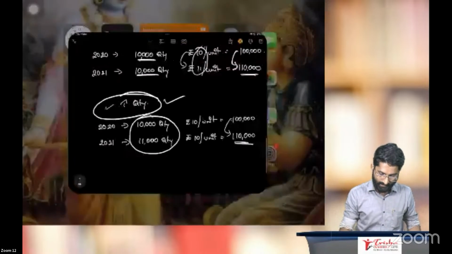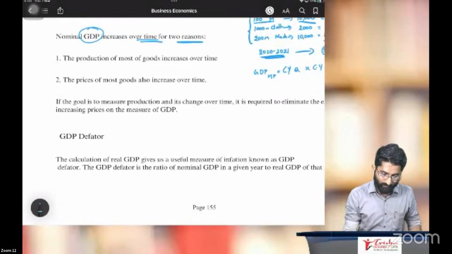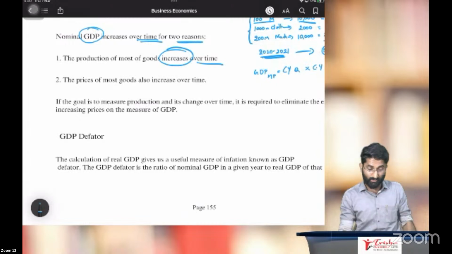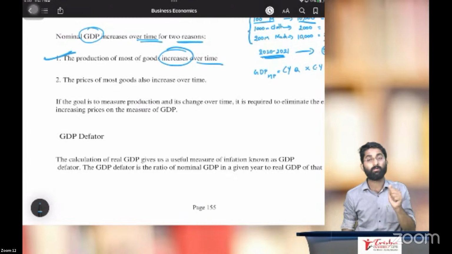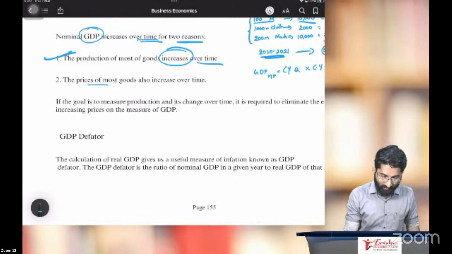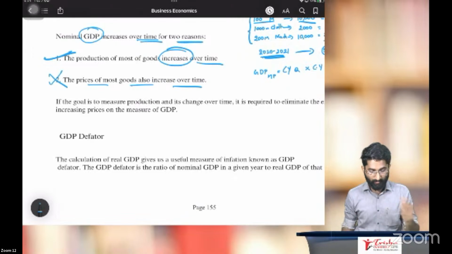Yes, sir. Listen here. The production of most of the goods increases over time. This is a good sign, very good. If there is an increase in production, I am interested in that. The price of most of the goods also increases over time. No, I am not interested in this, because it is quite common that an increase in price happens every year. What I want is an increase in the production capacity.